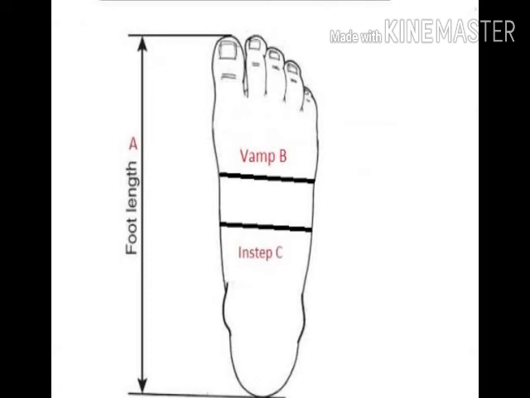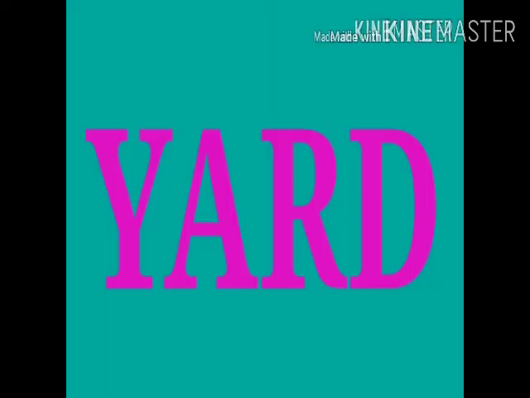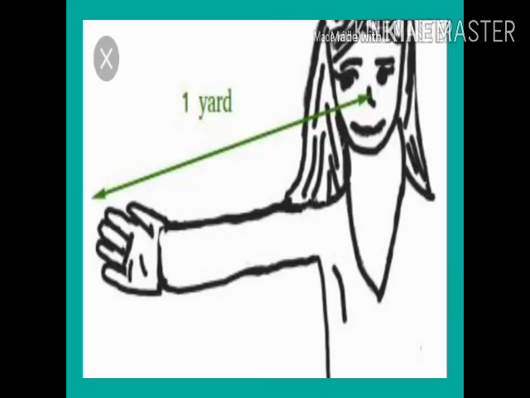Now next is foot. Foot is a unit from which we derive the modern unit of feet. Next is yard. Yard is the distance between the end of the outstretched arm and their chin.